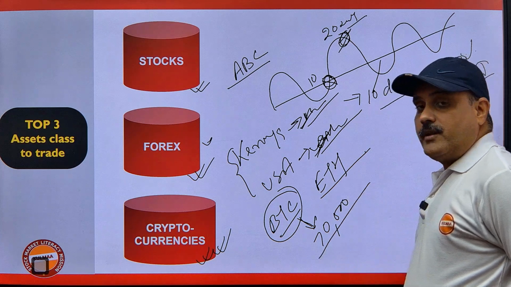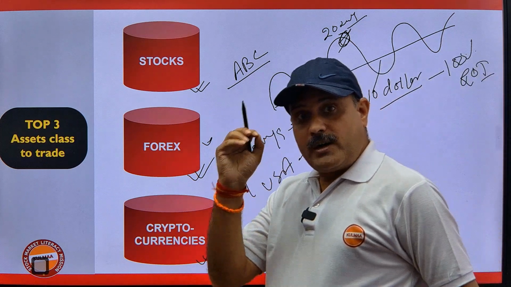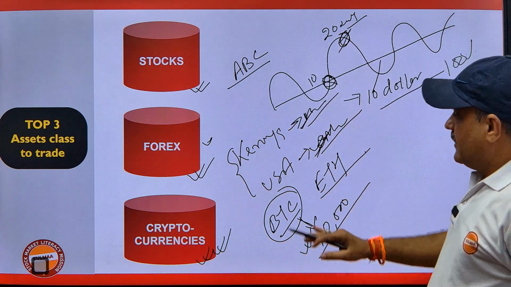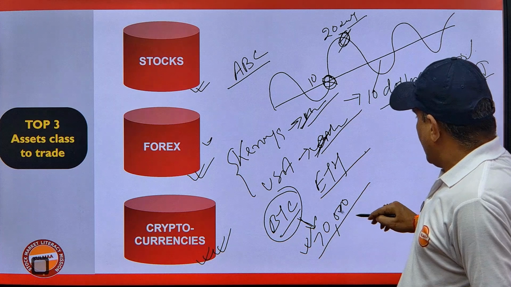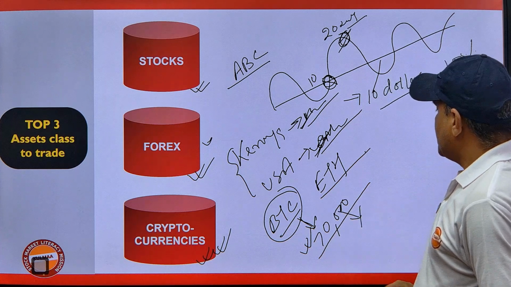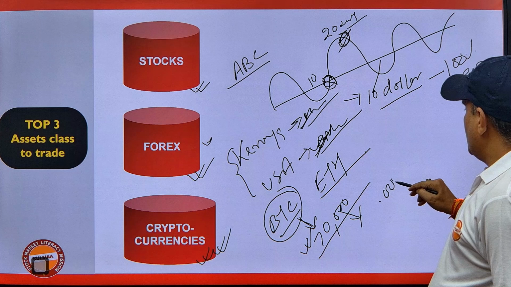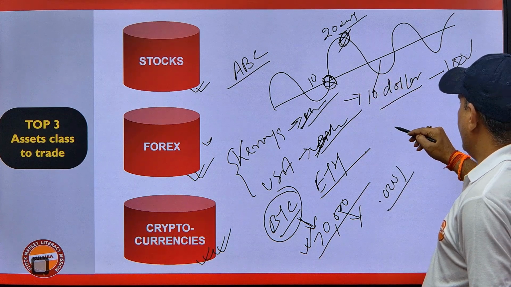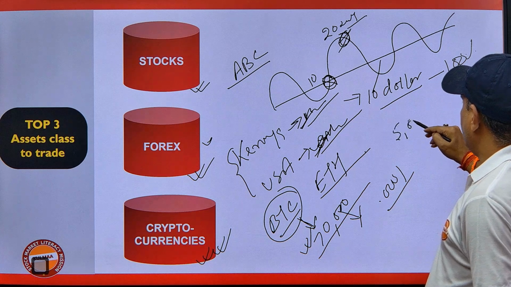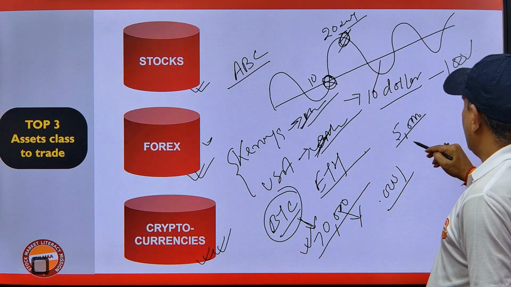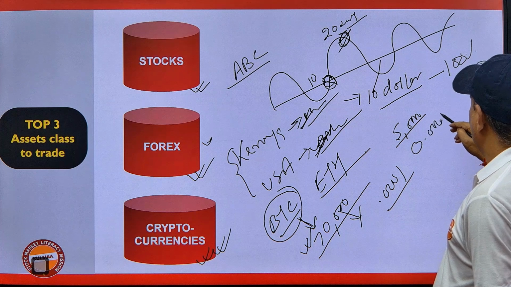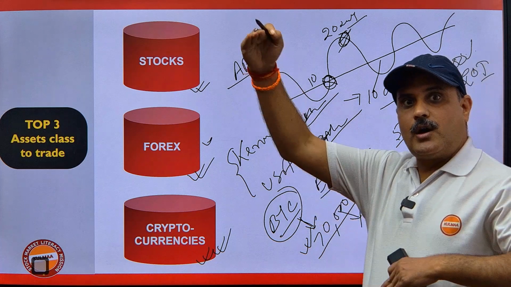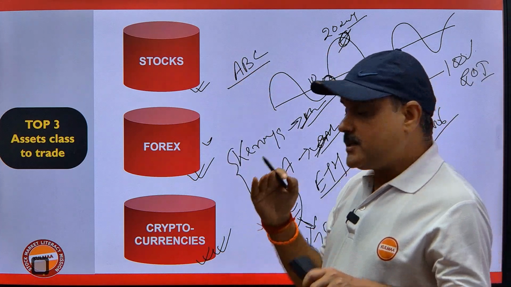That means if you have to buy one BTC, then we have to give $70,000. But there is a very good way that we can buy a fraction of BTC also. We can buy 0.001 BTC also. For example, if we talk about Kenya, if we have only 5,000 Kenya currency, then we can buy 0.0006 BTC. And if the BTC goes up, then we can just sell it and earn the money.